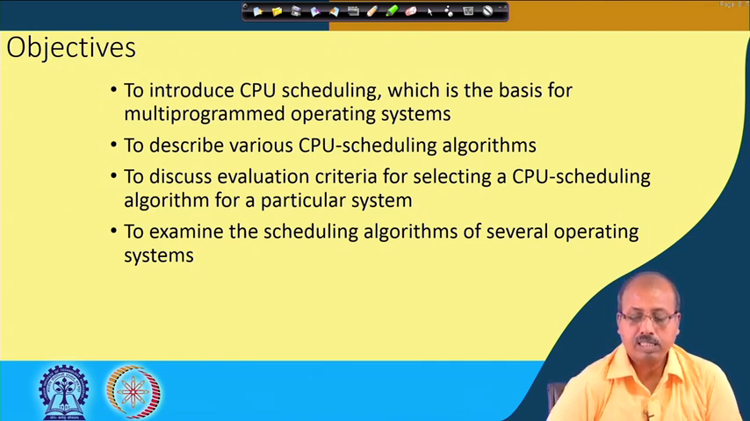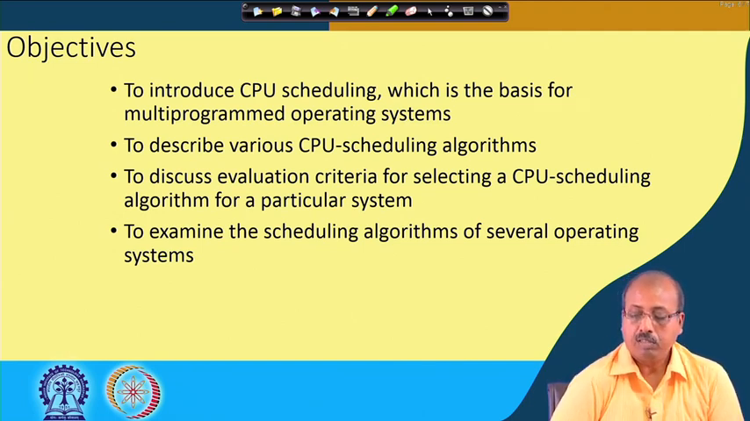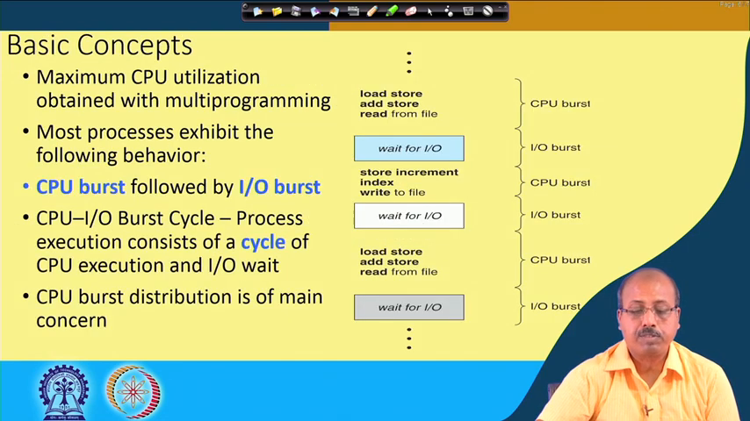Now, we will discuss the evaluation criteria for selecting a CPU scheduling algorithm for a particular system. Different algorithms will have different properties, and there are evaluation criteria that you want to optimize. Based on that, we may like to choose one CPU scheduling policy or the other on a particular system. We will also be looking into the scheduling algorithms of some operating systems.